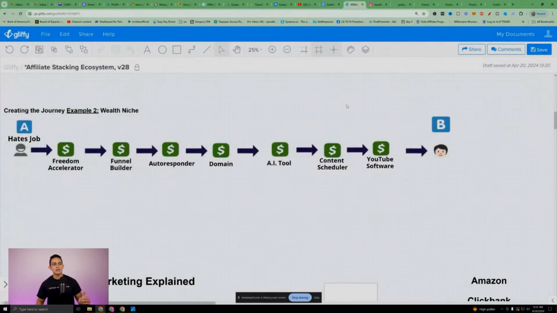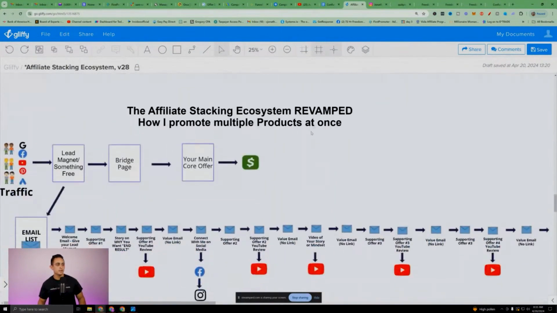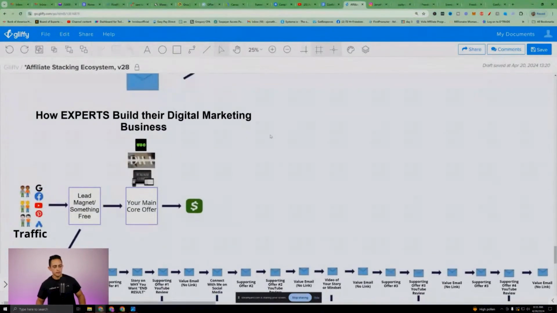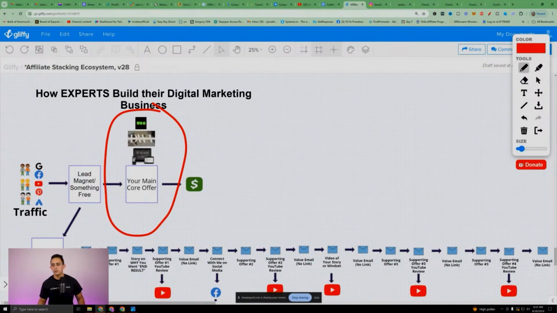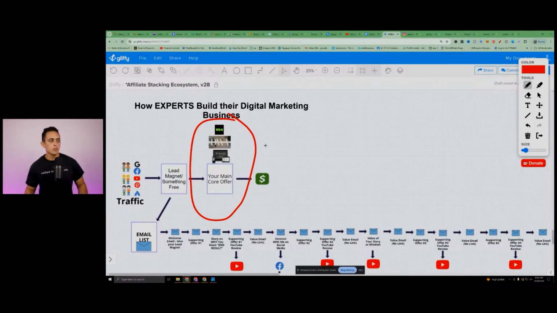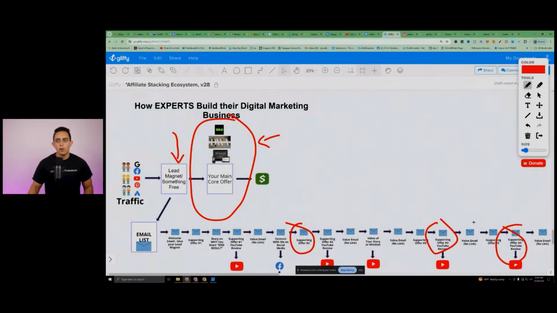Okay, so I'm going to bring it back to what we originally talked about, and this is right here. This is what you want to build. Again, I'm not trying to deter you from what you're already doing. Just add in a few simple things, right? If this is still your main core offer and you believe in that, that's cool. But change up the way you do things just a little bit. Add a lead magnet. Add multiple offers depending on your A to B map, right? Offer number 2, offer number 3, offer number 4. And that's the goal. That's the game, guys.